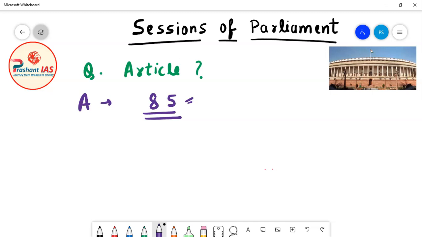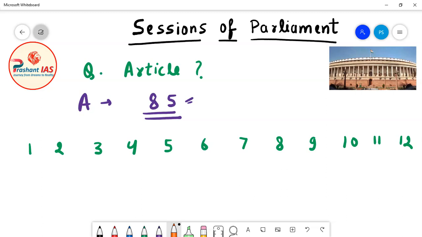Now friends, we need to know what Article 85 actually says. What is the summary? What is the essence of Article 85? Now I will explain what Article 85 says about the sessions of parliament. Here I am explaining the theory part of the Constitution, so please do not connect it with the practical way in which the sessions are called and summoned in India. After teaching you the theory part, I will teach you about the practical thing, how the sessions are summoned.